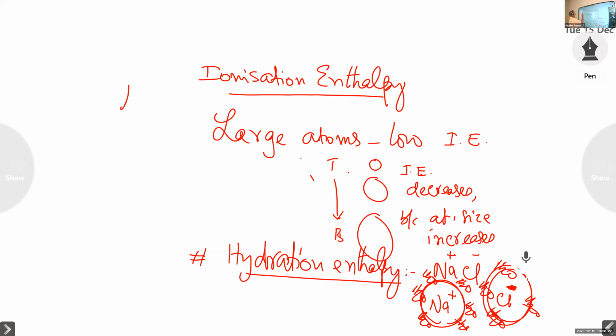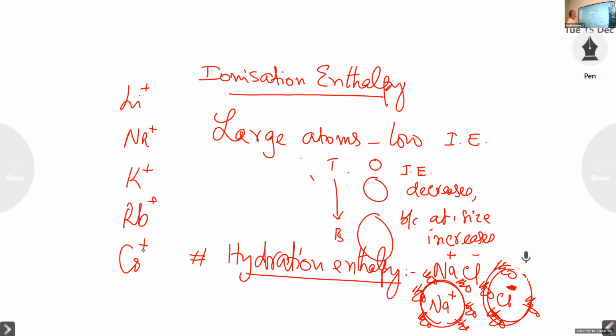Say we have Li+ ion, then Na+ ion, K+ ion, Rb+ ion, Cs+ ion. You take all these unipositive ions. We know down the group, that is from lithium to cesium, the ionic size increases.